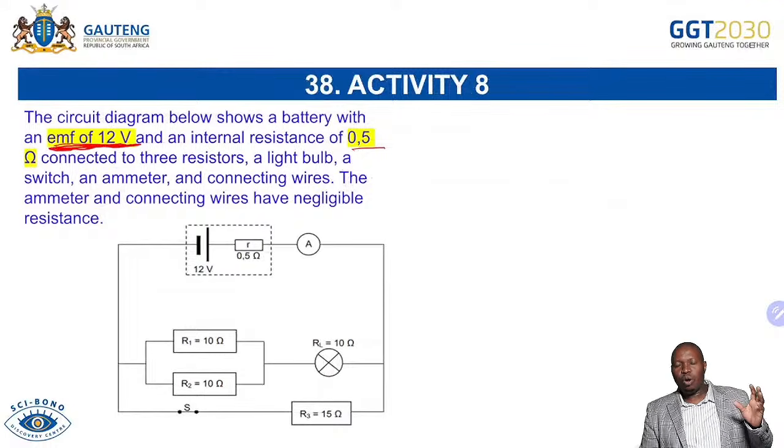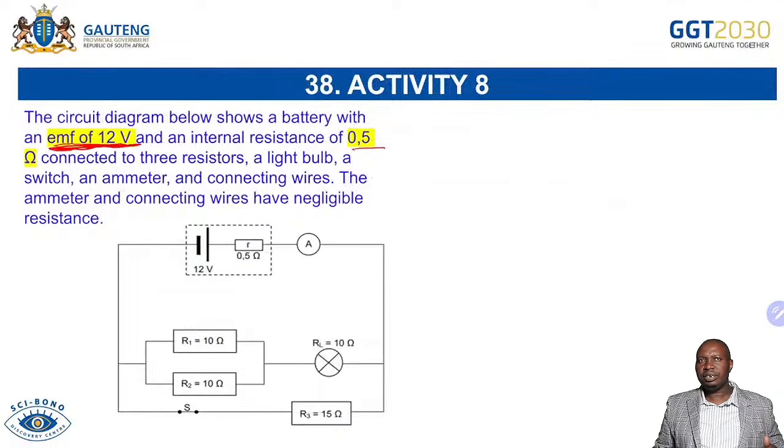Good. I always say this, look at this as a journey. Our journey starts from positive. I always emphasize that positive is that bigger line and negative is that smaller one. So our current is conventional current. It moves from positive to negative. So we're expecting that our current is moving in this direction.